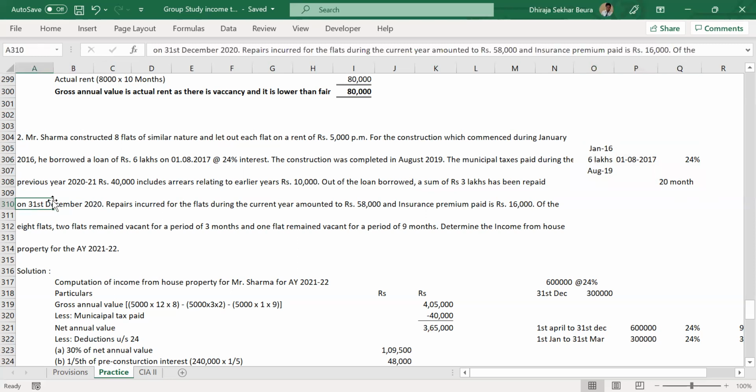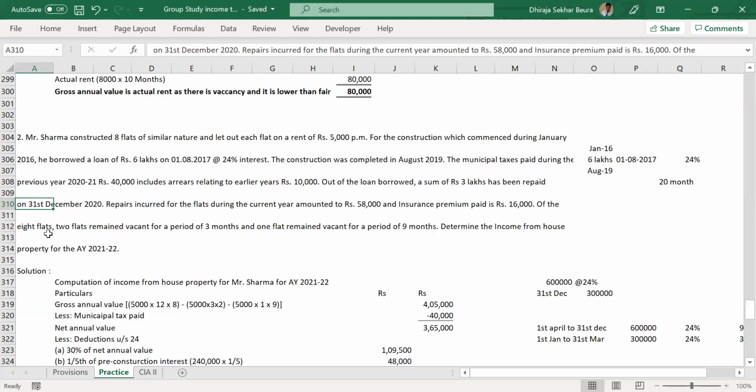Repairs included for the flats during the current year amounted to 58,000. Insurance premium paid is 16,000. This will be deducted, right? No repairs. No other expenses deducted, please.